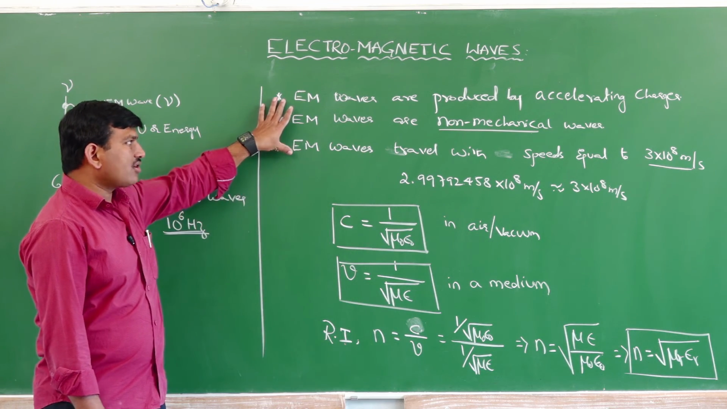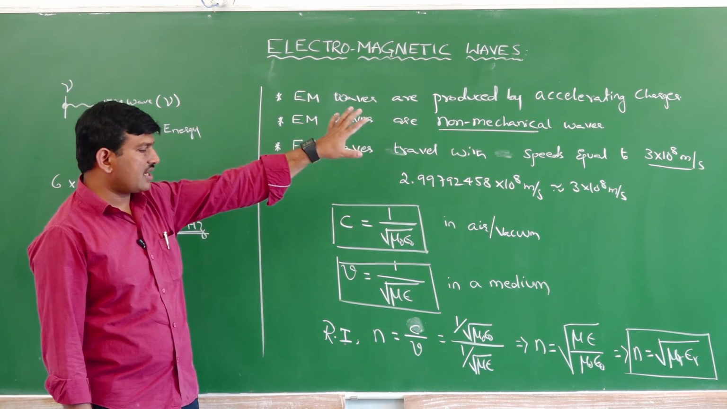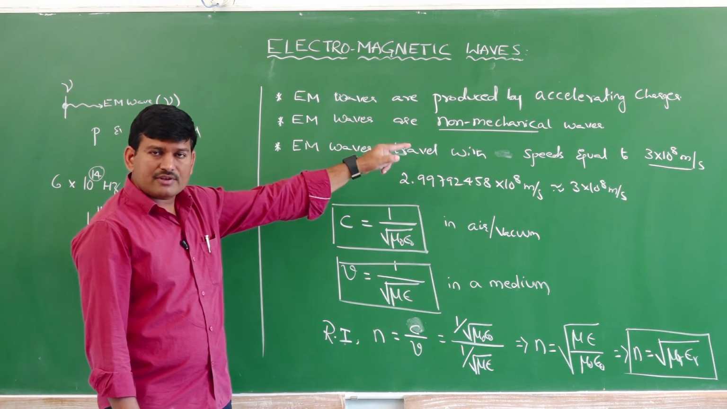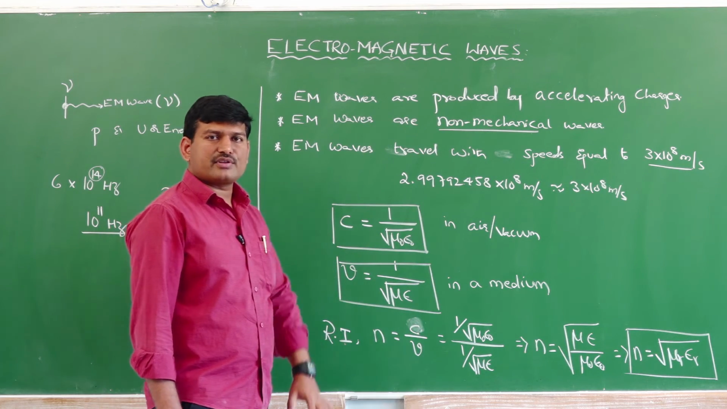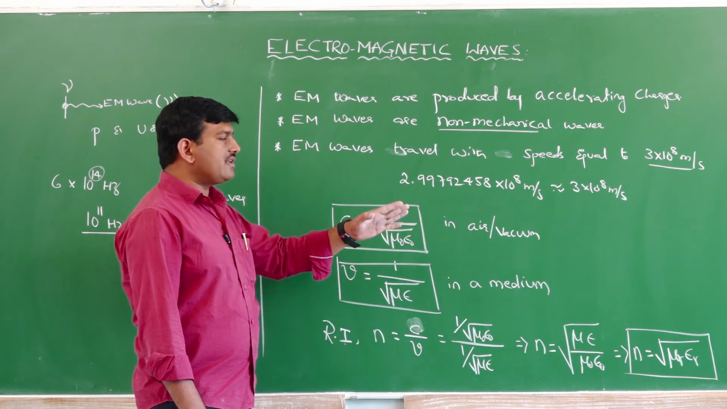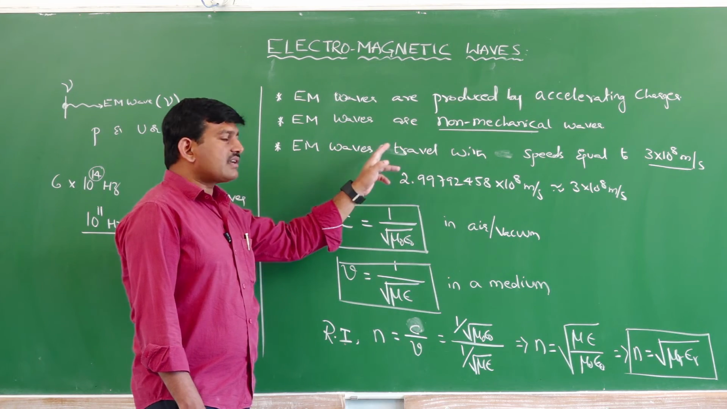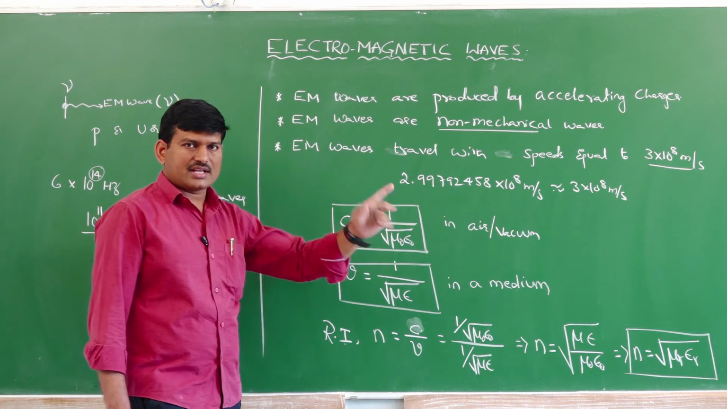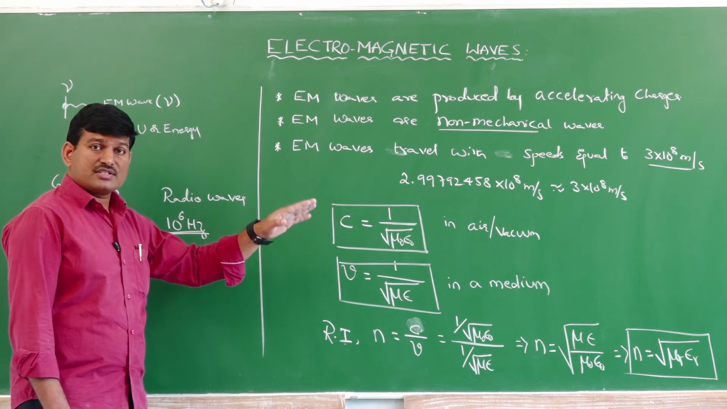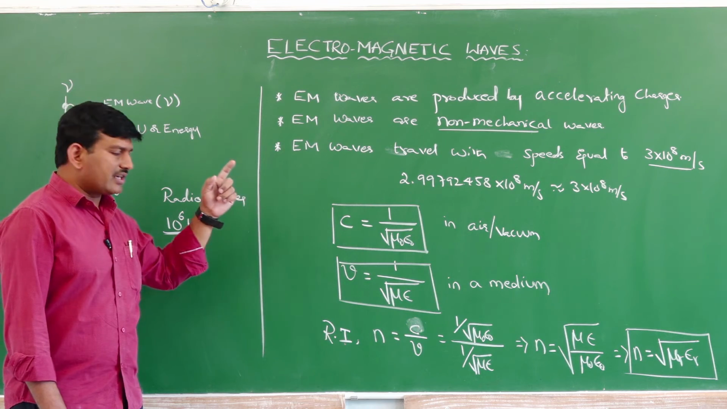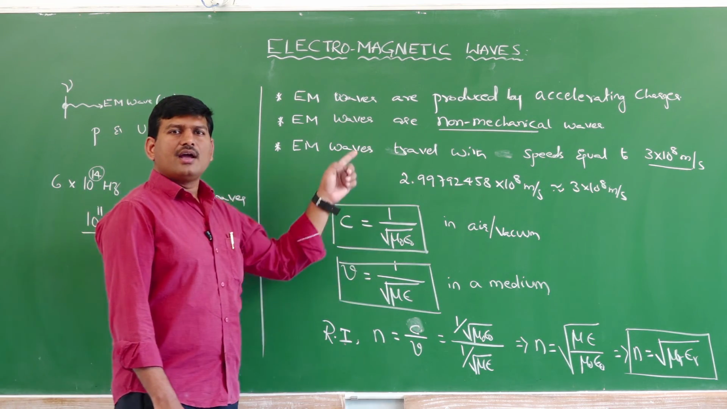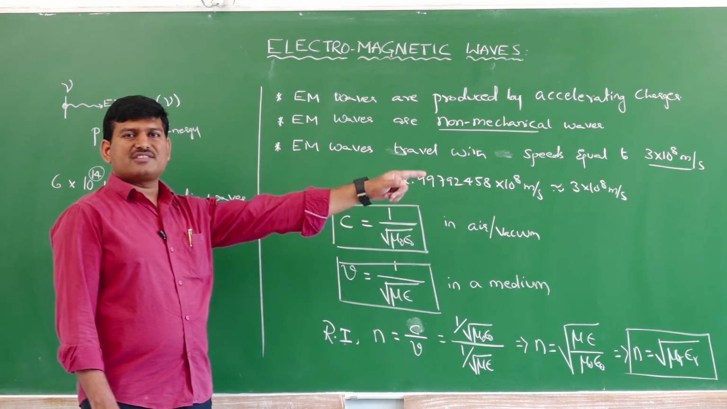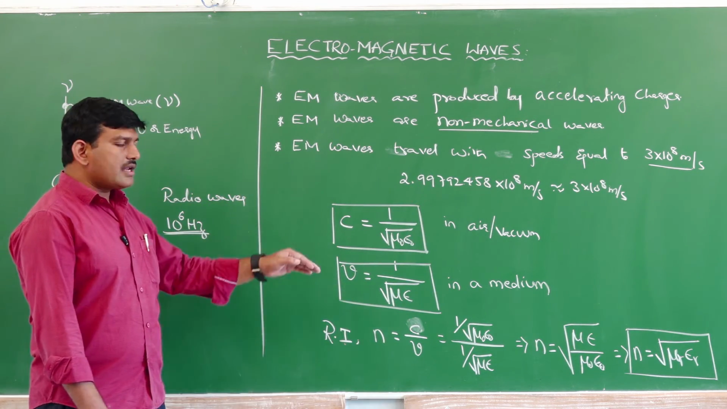Is it clear? So, electromagnetic waves are produced by accelerating charges, that means oscillating charges, and electromagnetic waves are non-mechanical waves, which says that they do not require a material medium for their propagation, which says that they can travel even through vacuum, and electromagnetic waves travel with a speed equal to 3 into 10 power 8 meter per second. All electromagnetic waves, there is no condition that only light waves or visible light. All electromagnetic waves, whether it is radio wave, X-ray, gamma ray, UV ray, or infrared radiation, whatever it may be, if it is an electromagnetic wave, they can travel with the speed equal to 3 into 10 power 8 meter per second in air or vacuum.